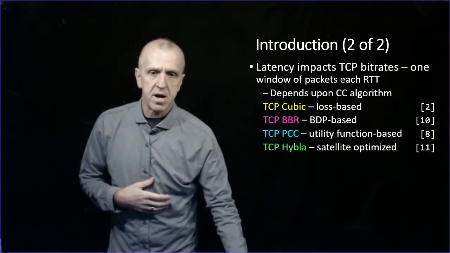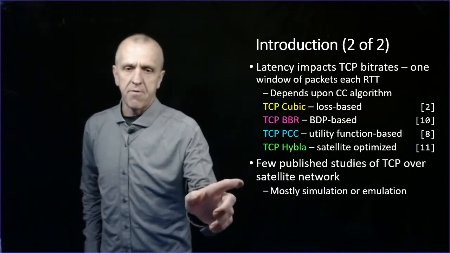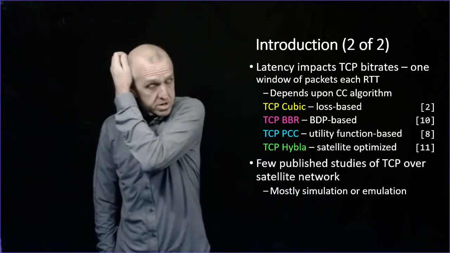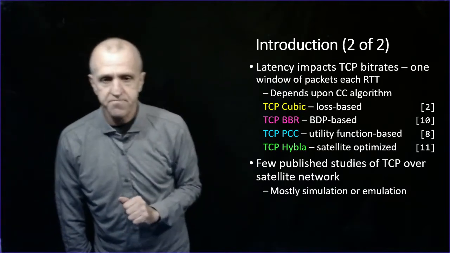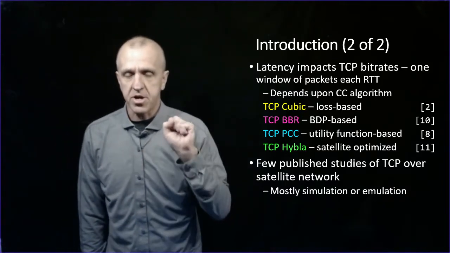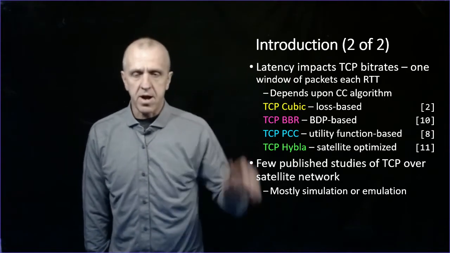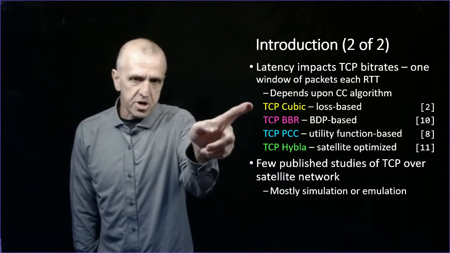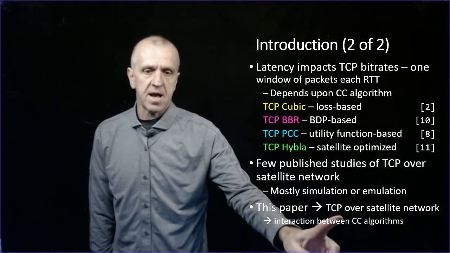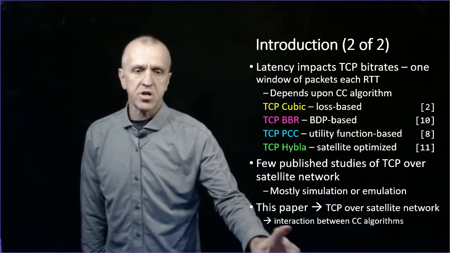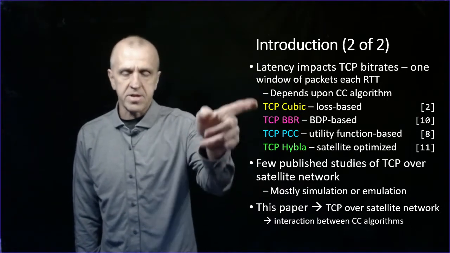And in particular, there's been a fair amount of research in satellites, but a lot of it hasn't happened over actual networks, where a lot of the work that's measured TCP performance over satellites has been through simulation or emulation. So we have an opportunity here to actually use a real commercial satellite network. And rather than just a single flow running, if you have emerging protocols and you're running multiple flows, how do they interact? And that's what this paper is about, using an existing satellite network and looking at the interaction between your Cubic protocol and one of these other protocols up here.